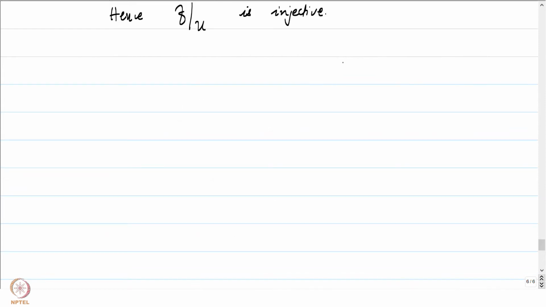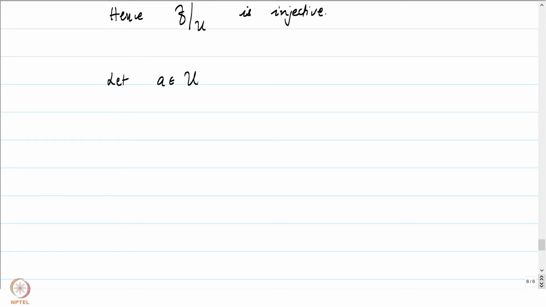Let's next try to prove that f of U is an open set. And to do that, let's pick some arbitrary point in f of U, and we will prove that that's an interior point of f of U. That is our next goal. So to do that, let's start with some a in U. We will show that f of a is an interior point. That will prove that f of U is an open set.